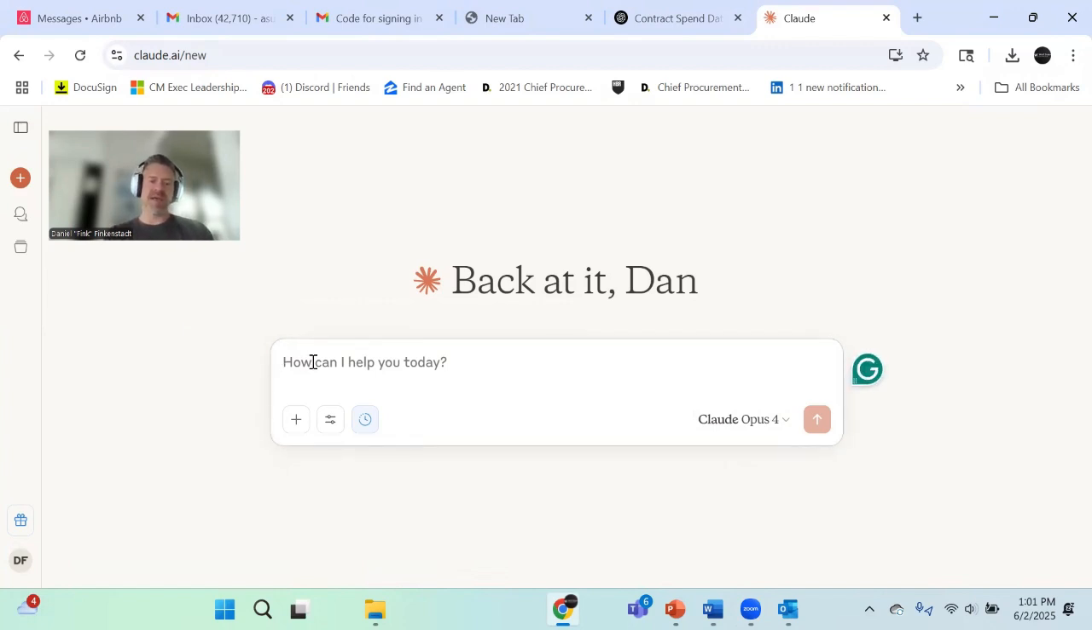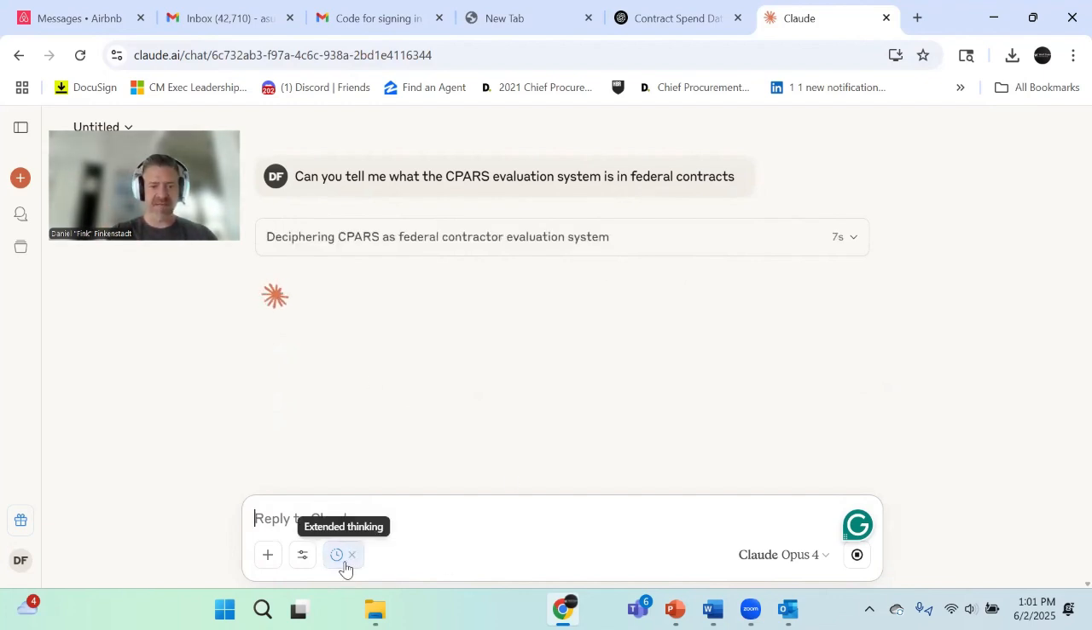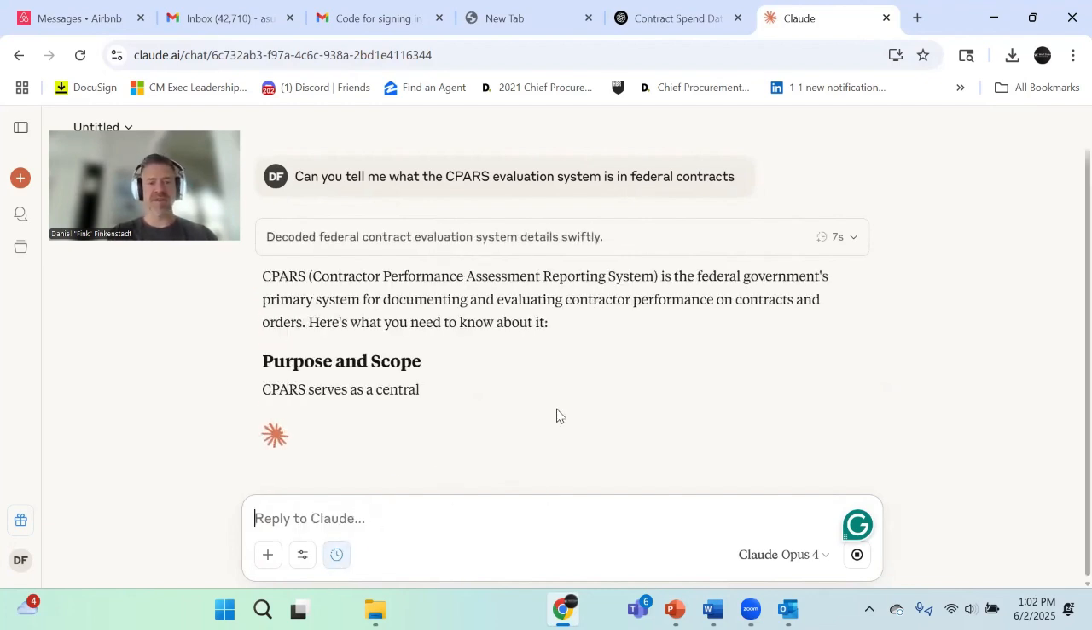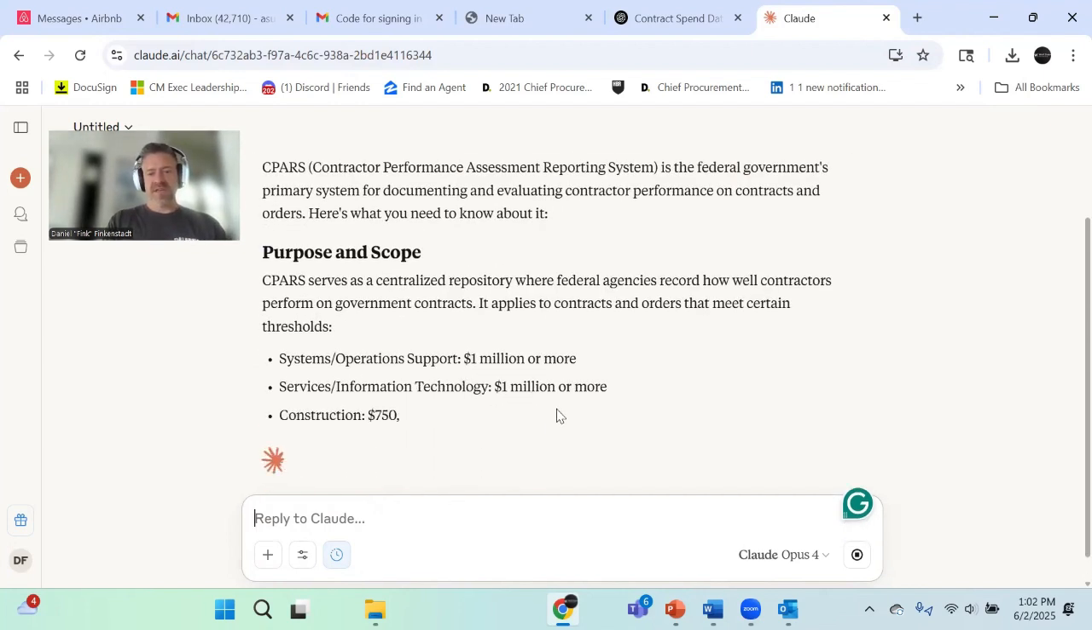So you could do something like, can you tell me what the CPARS evaluation system is in federal contracts, right? So we can just start getting it to verify that it knows what I'm talking about. And then you can do something, let's see, it's thinking about it. Oh, I have it on thinking mode. I have it on extended thinking. So that's like telling it to think even more deeply about what it's going to do to answer, which gives you better output. So that was worth it. It's just slower. So it's going in and giving us this answer.